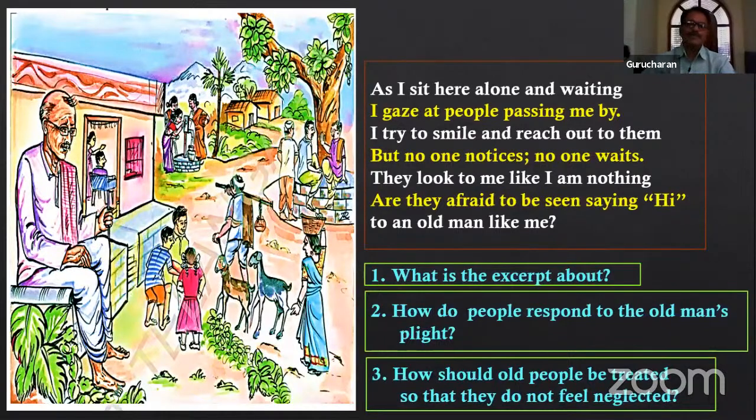Maybe we are very busy with other people on Facebook and social media, etc. We are spreading our relations, but at the same time, we should not forget our close relations, those who are in our house around us. So this is also we should keep in our minds, so that they will not be neglected. They should not feel that they are neglected. Let's see some more questions.